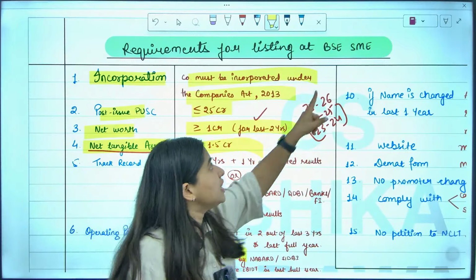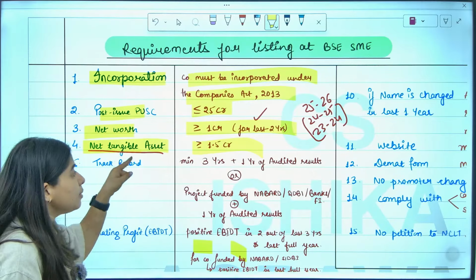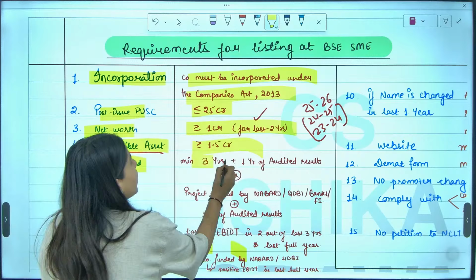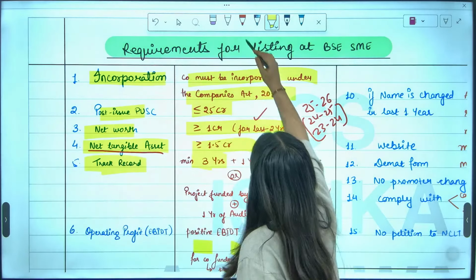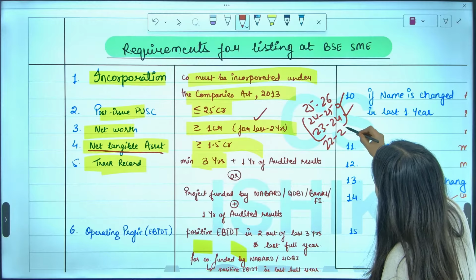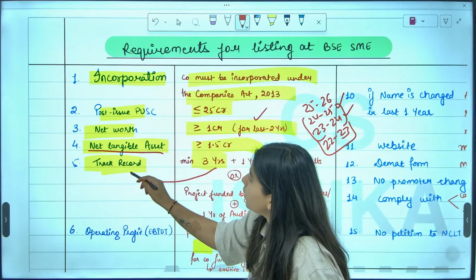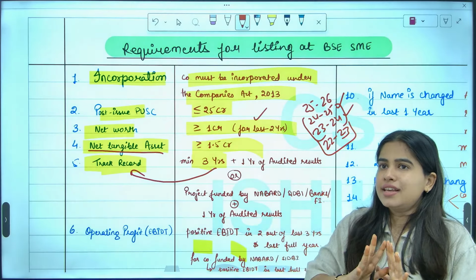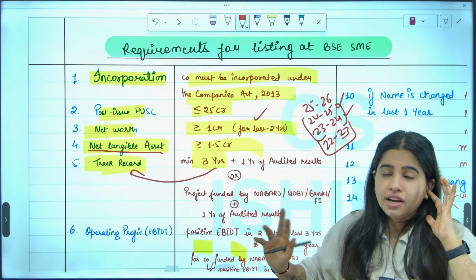So if you want to get listed in BSE SME, you should have a minimum net worth of 1 crore and minimum net tangible assets of 1.5 crore, and you should have a good track record in the last 3 years. In the last 3 years, you should have a good track record. Good track record means no non-compliances, good profit, no cases, nothing. Are we clear with this?